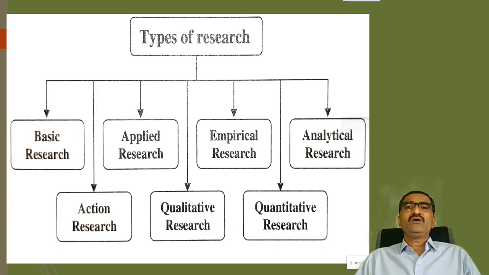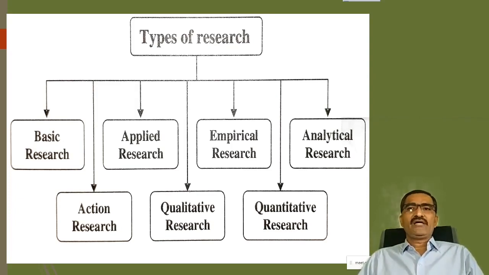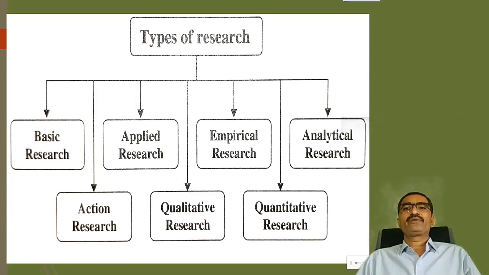Now here you can see empirical research, action research, qualitative research, and quantitative research. I hope you might have heard about some of these concepts. Basic research we have discussed, applied research we have discussed, then empirical I gave you an idea about in brief when we talked about the nature of research.